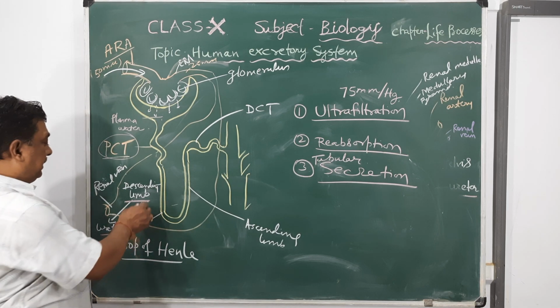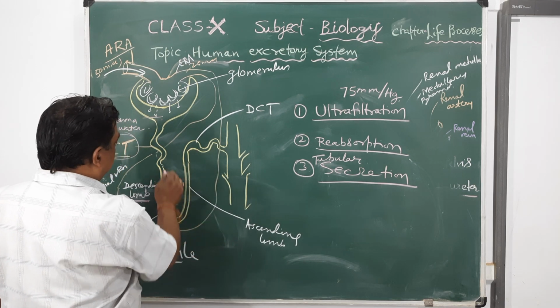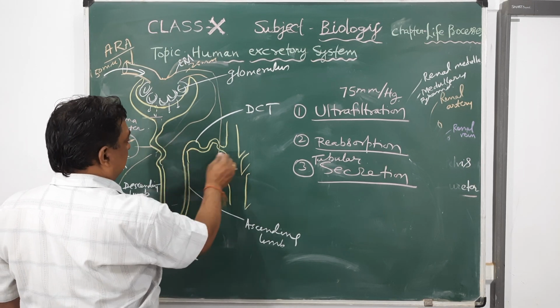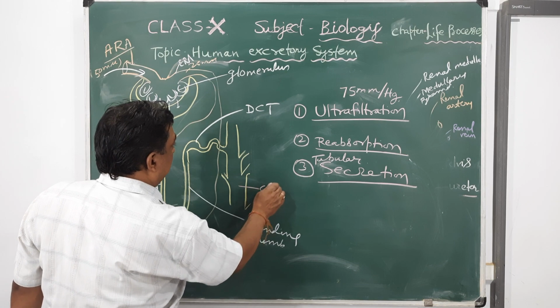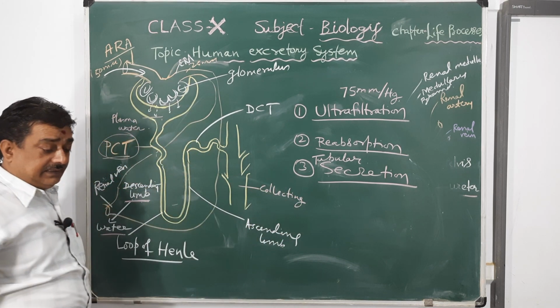So water is also absorbed here and some electrolytes are absorbed, and through the secretion they reach the collecting duct, and some tubular secretion also takes place.